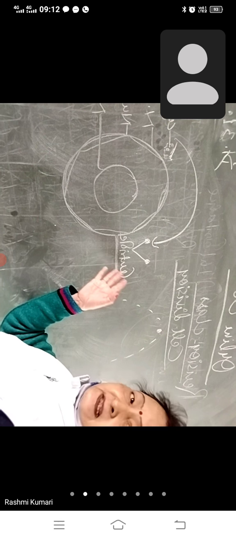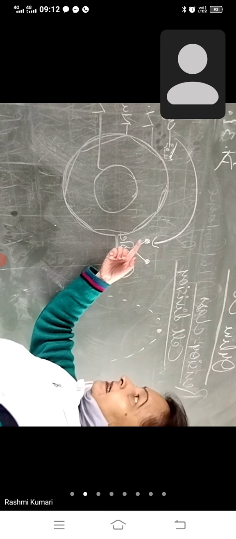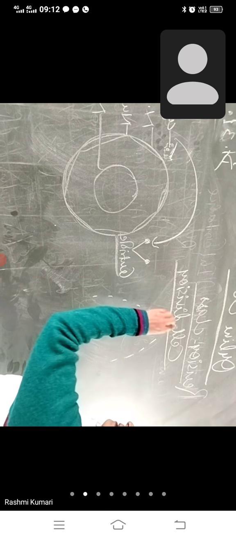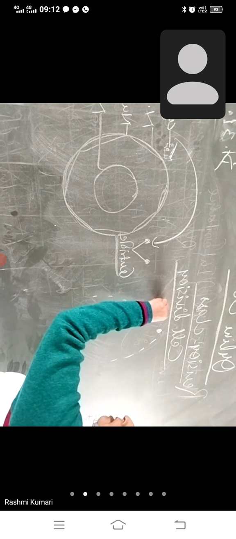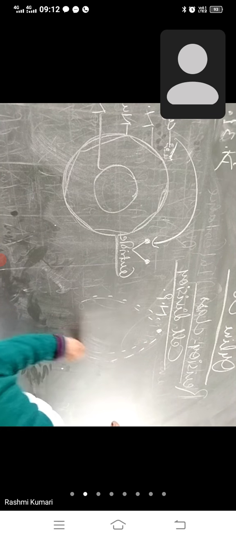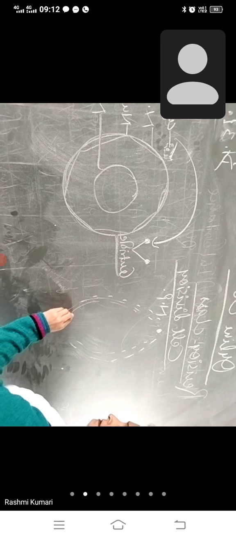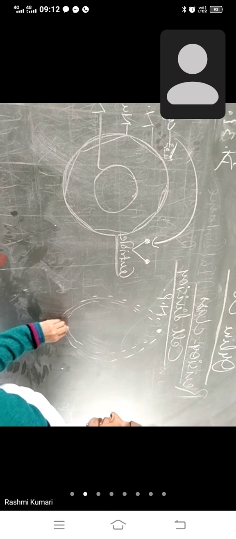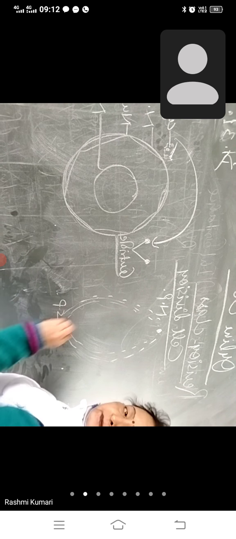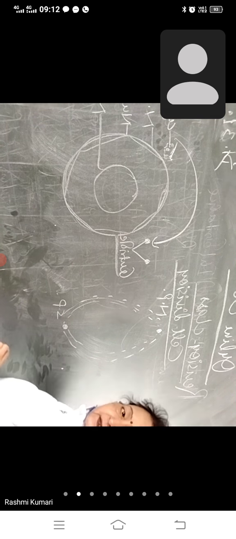As the cell is ready to divide, these two centriole bodies, one remains fixed at the north pole and with the spindle fiber formation, ठीक है? The other goes to the south pole. Is that clear?